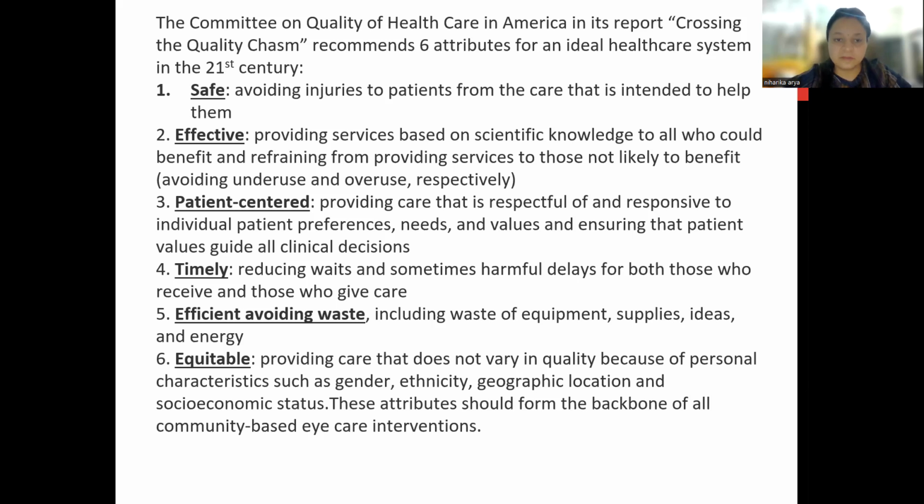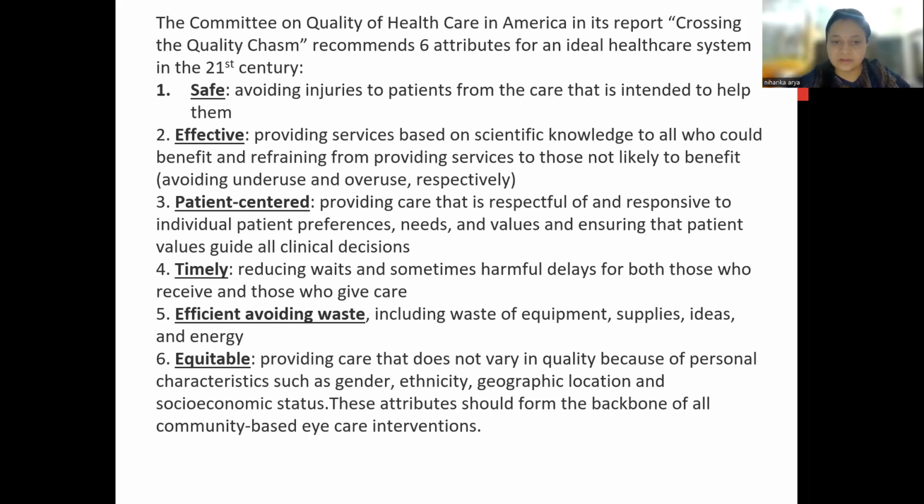Okay, third should be patient-centered. It is important, that is providing care that is respectful of and responsive to individual patients' preferences, needs, and values, and ensuring that patient values guide all clinical decisions.